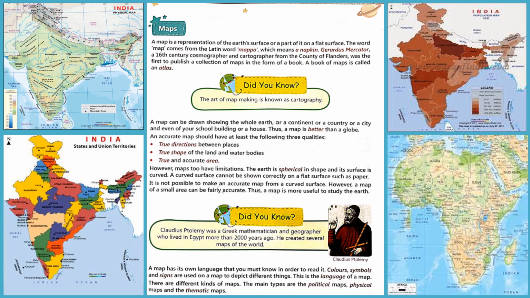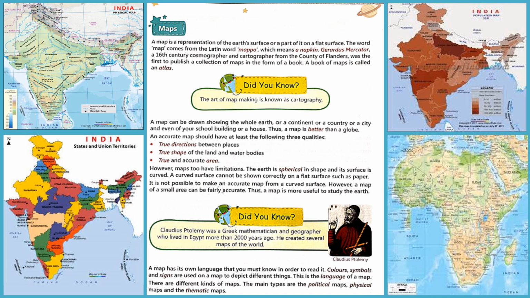The word map comes from where? The word map comes from the Latin word mappa, which means a napkin. Cosmographer means cosmography. Cosmography means what? It is a branch of science which deals with the general features of the universe, including the Earth. Cartography means what? The art of map making is known as cartography.